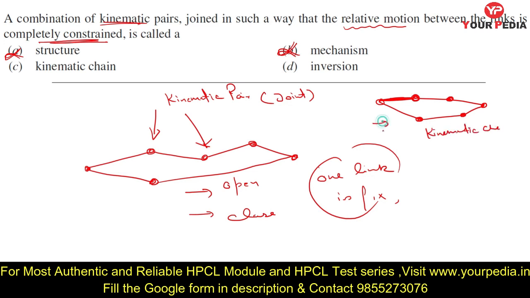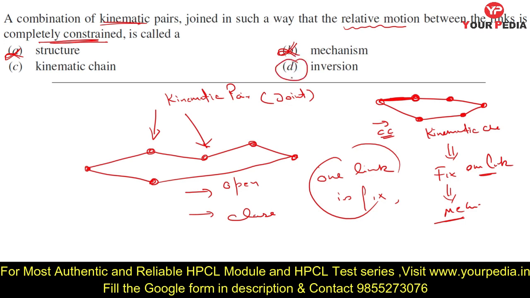CC means completely constrained. Now if you fix one link, then it becomes a mechanism, if the motion is completely constrained or defined. So it is not a mechanism, and not a structure, because in a structure there is no motion. For a mechanism, one link must be fixed, which is not given in the question.